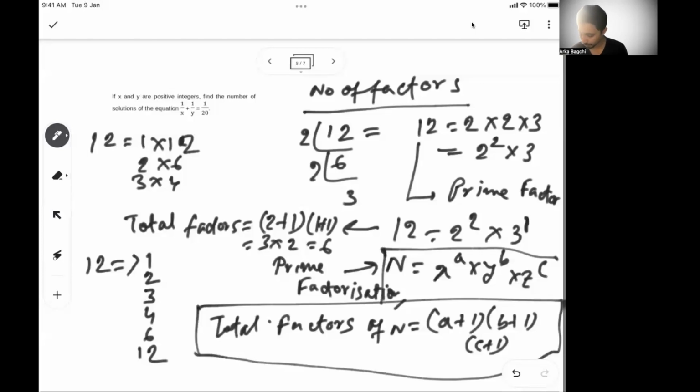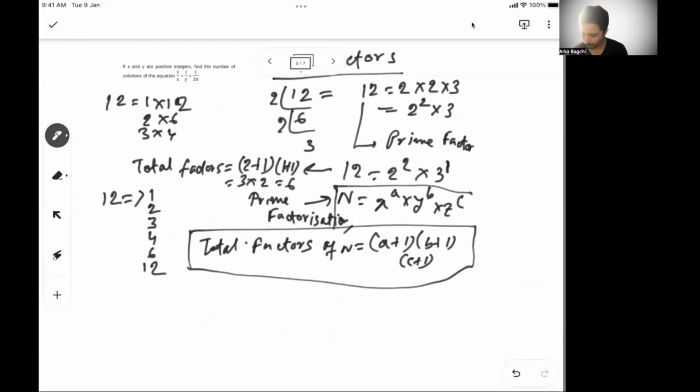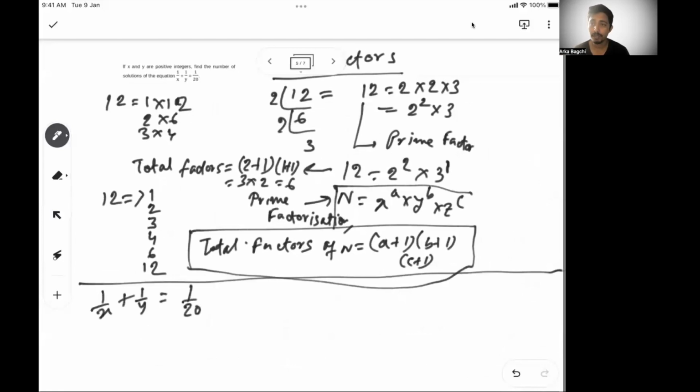Okay, now let's start solving the problem. I think you have seen the problem. So they said 1 by x plus 1 by y is equal to 1 by 20. And they said x and y are positive integers. So if I just cross multiply, it will become x plus y by xy equal to 1 by 20, or I can say x plus y.